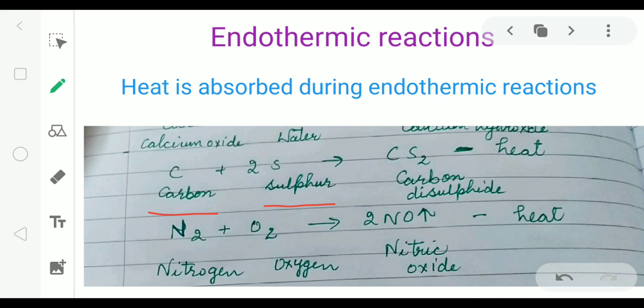So this reaction we write as minus heat. If reaction between nitrogen and oxygen takes place, in this reaction also heat is absorbed. So these are endothermic reactions.